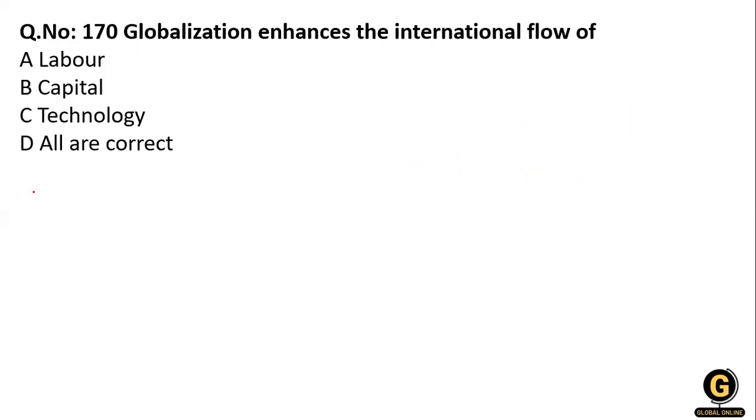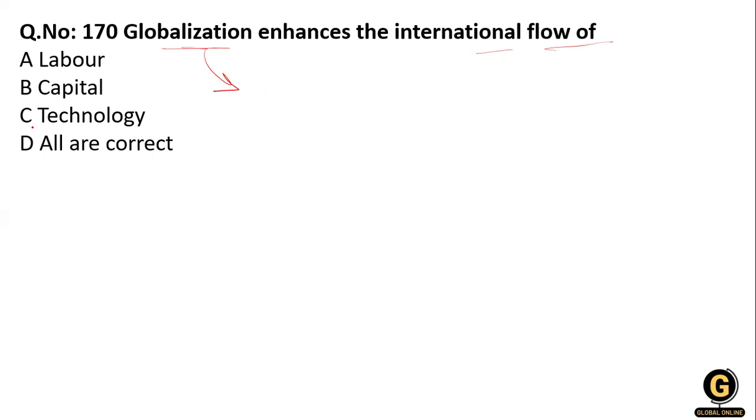Okay, clear. Globalization enhances the international flow of what? Labor, capital, technology, or all of the above? Globalization is a process of rapid integration of countries, and the characteristic of globalization is to globalize goods and services, capital, people, data.